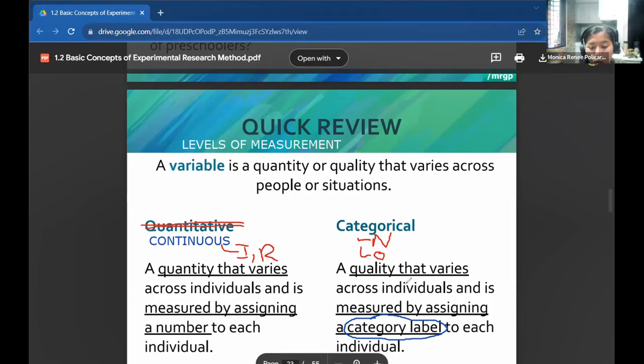But for classifications or some categories of some condition, for example, you are describing some kind of condition in your study, then you are referring to categorical. Okay? So we will encounter that later on as we continue.